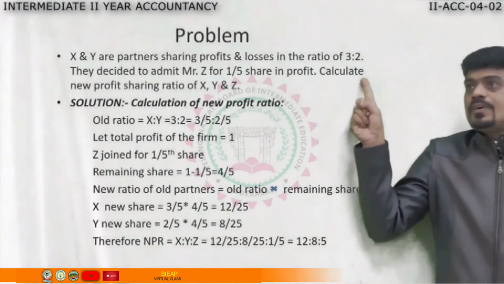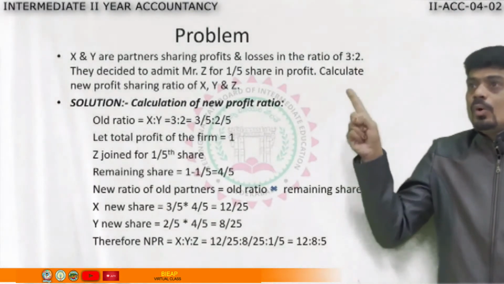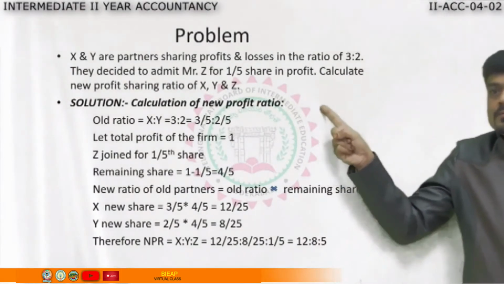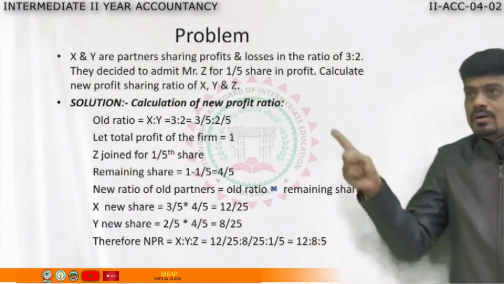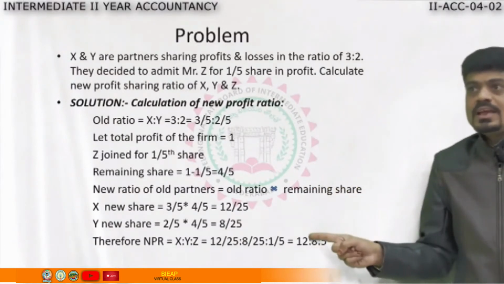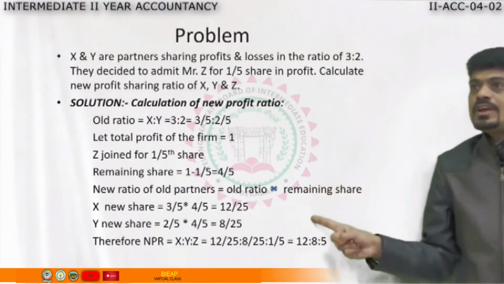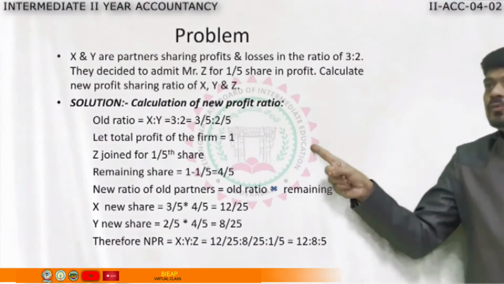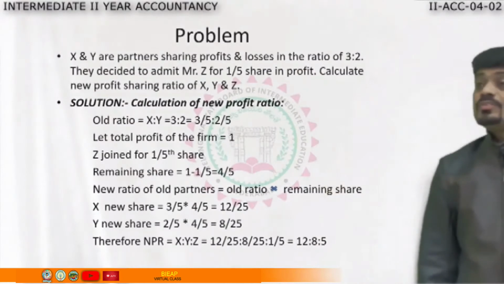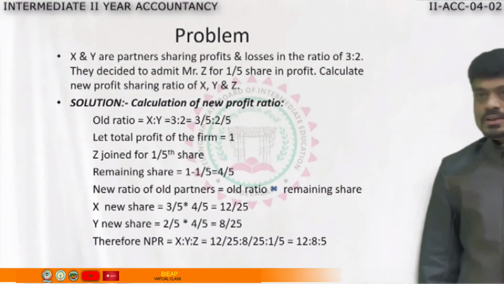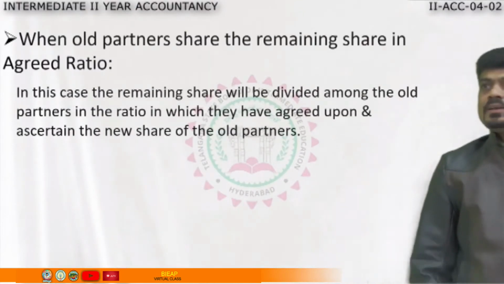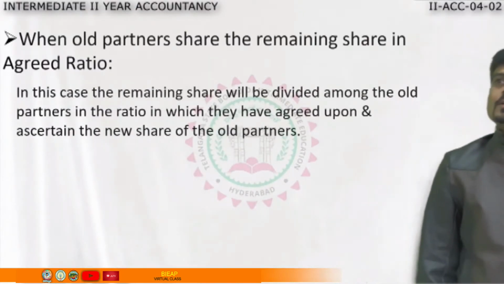So again, first you write the old ratio, take the partners, the new partner's share, and the process is here. Just have a glance over this once again. This is your new profit sharing ratio. Any problem they give, you can do if you follow these steps properly. This is about new profit sharing ratio. Now comes the next part, that is when the remaining share is taken in agreed ratio.